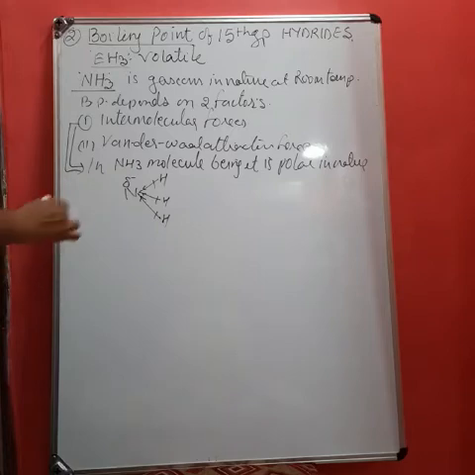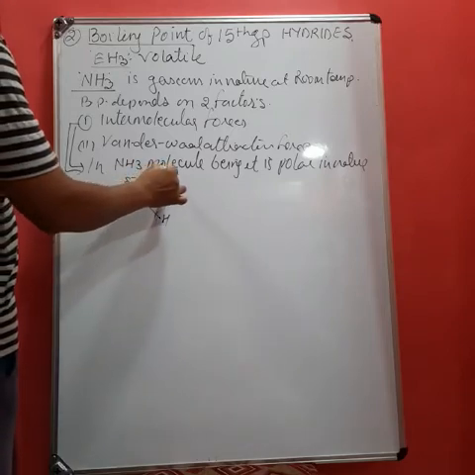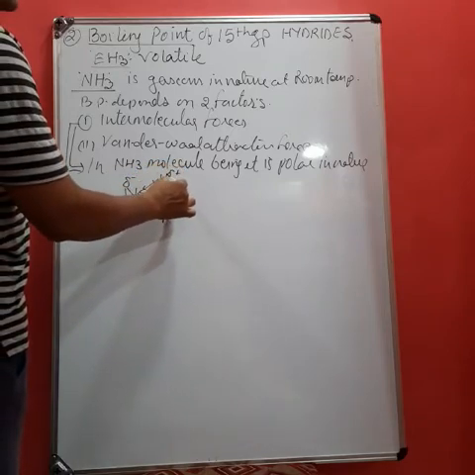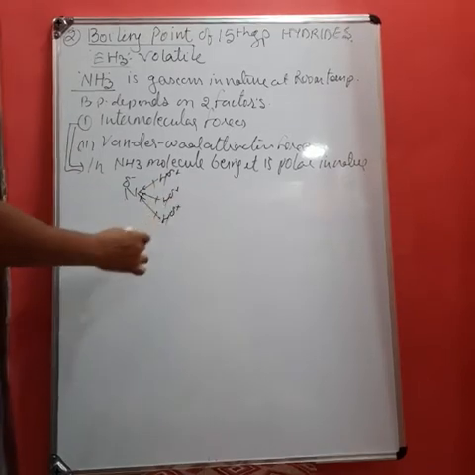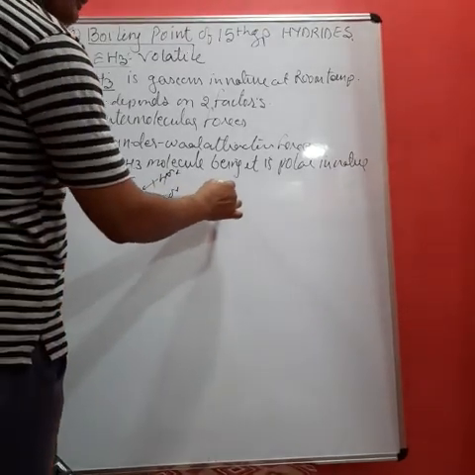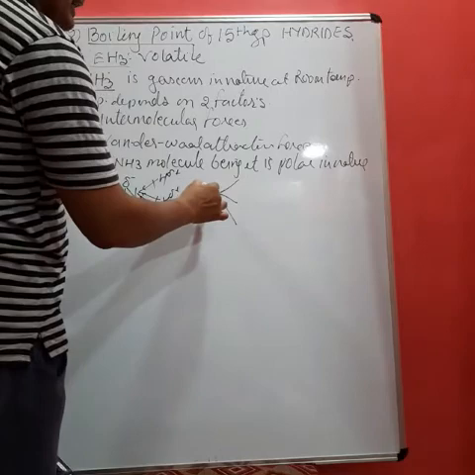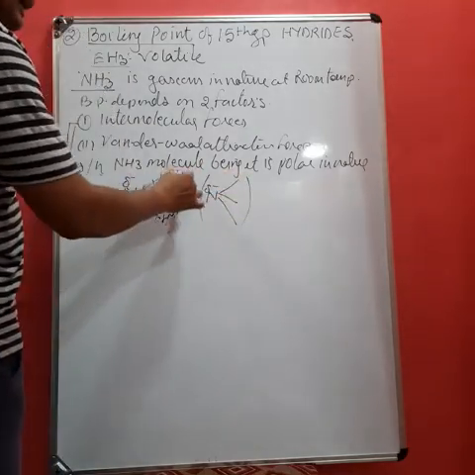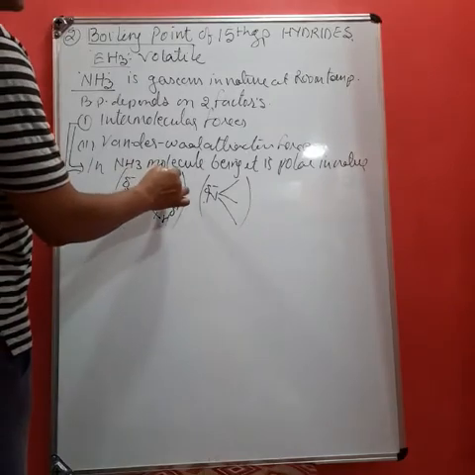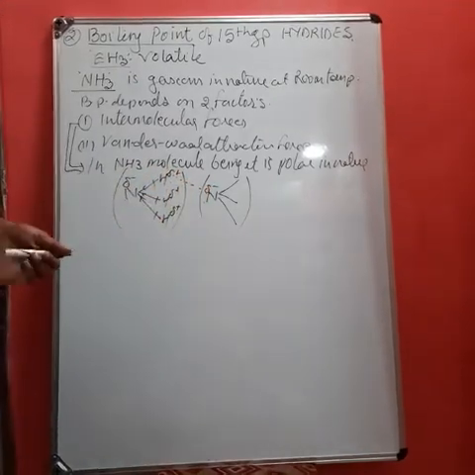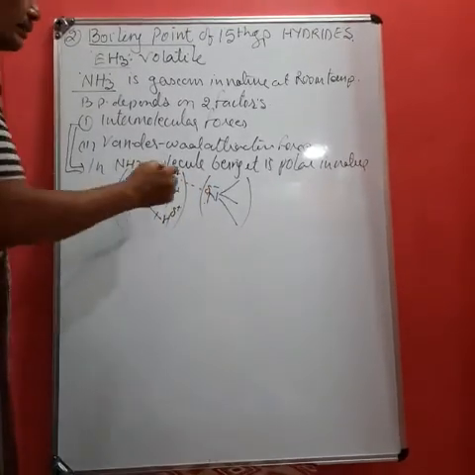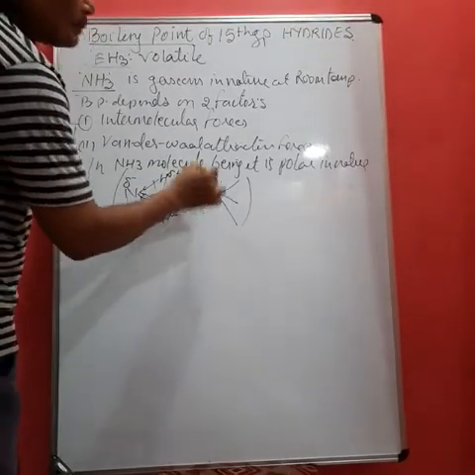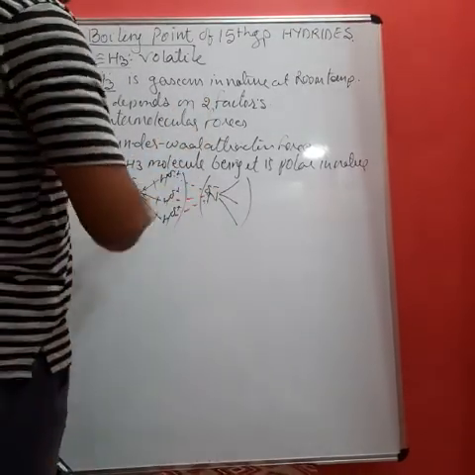Thus nitrogen acquires fractional negative charge and hydrogen acquires fractional positive charge. So when the next molecule comes to it, the fractional negative charge of nitrogen of the second molecule is attracted by the fractional positive charge of hydrogen, therefore forming intermolecular hydrogen bonding. This type of bonding is called intermolecular hydrogen bonding.